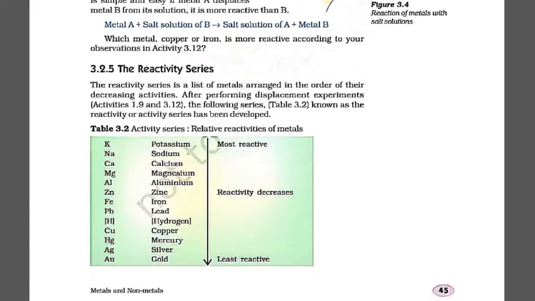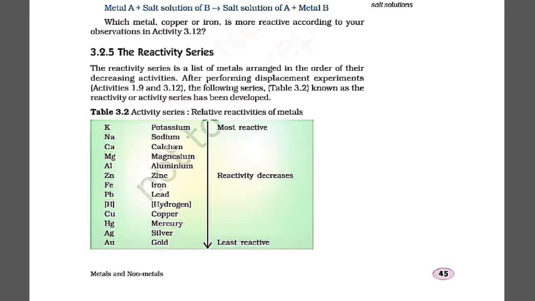Now let's see the reactivity series. Although you all know about the reactivity series before, because you have studied the displacement reaction, you can see sodium and potassium are always lying on the topmost position, followed by calcium, magnesium, aluminium, zinc, iron, lead, then hydrogen, and all those metals lying below hydrogen, that is copper, mercury, silver, gold, and then platinum, palladium, will not be able to displace hydrogen under any circumstances.